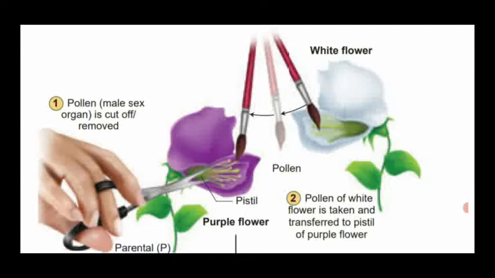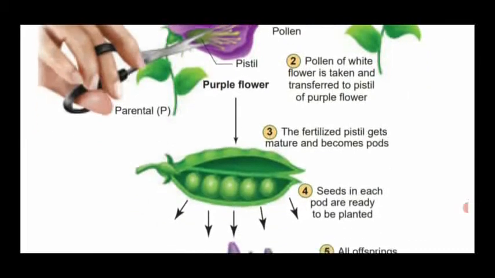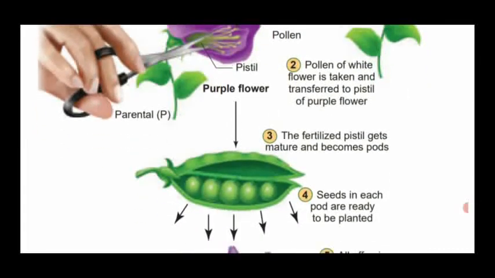Then the pollen grains which are removed from the purple flower are transferred to the pistil of the white flower, or they may be transferred from the white flower to the purple one. So next, the fertilized pistil matures and becomes pods. So the fusion has taken place.